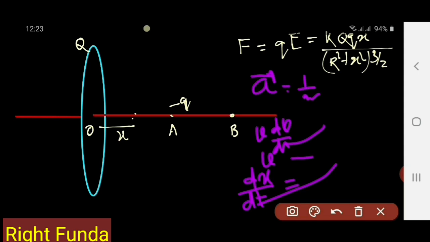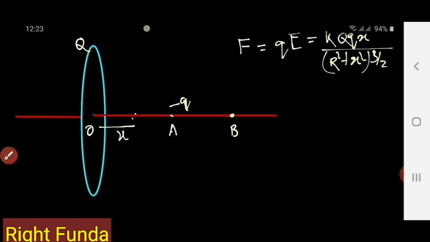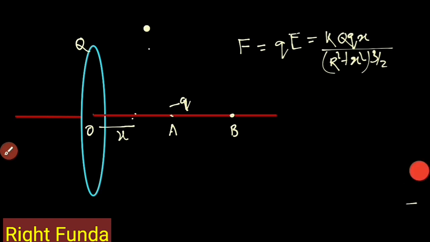But if you see the question very carefully and observe the keyword, then you need not do all these things. Because the question is saying that this distance d, the OA distance, is much lesser than r. If it is much lesser, the function becomes very simple, and at this time you will see in this force, x can be neglected as compared to r.